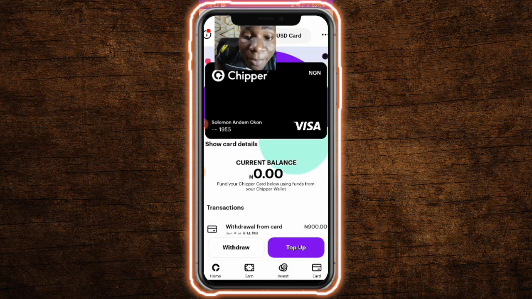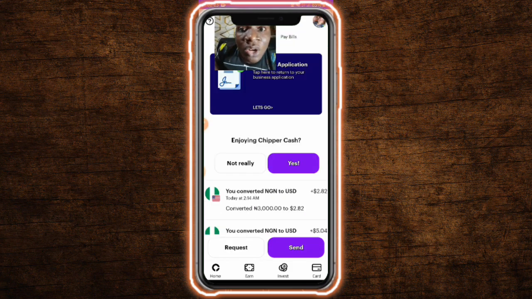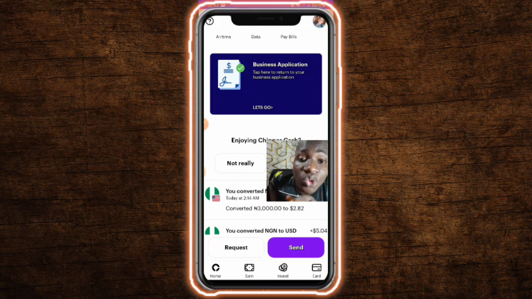So this Cheaper Cash is the platform I've been using to do a lot of my transactions, and it's really smooth, guys. It's totally smooth, guys. But the only thing, remember I told you guys that the only problem I have with them is that they are selling dollar to you at the black market rate. You also buy dollar from them at the black market rate. So that is the only disadvantage they have. Apart from that, everything on their app is working totally fine and smoothly.